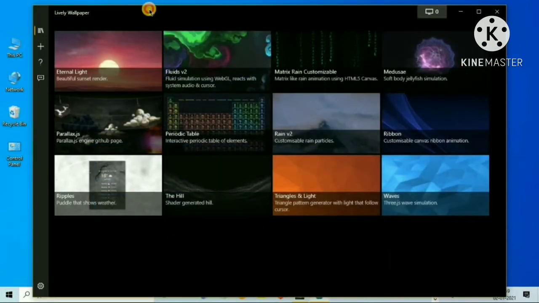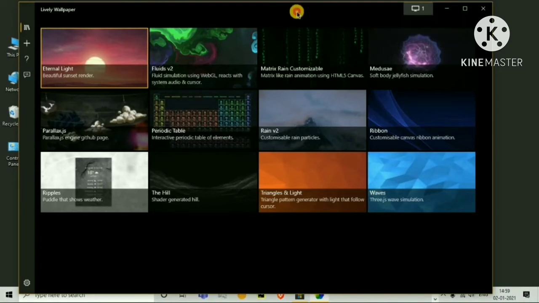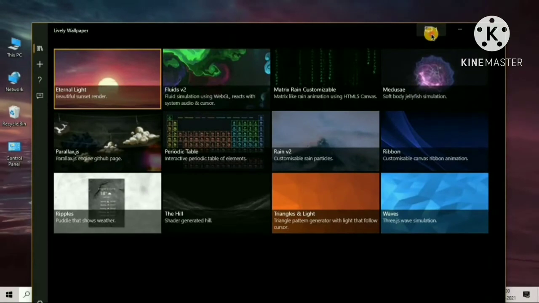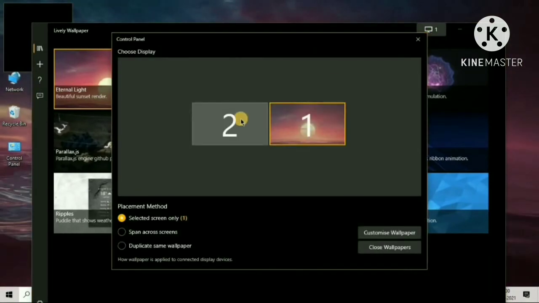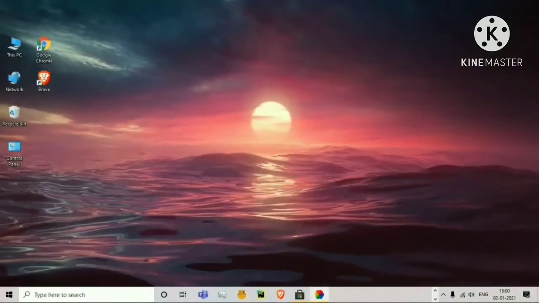Now you have Lively Wallpaper, and we can set many kinds of wallpaper, like a beautiful sunset render. If I apply it here, just a second, it will take some time. It's very simple to do. Here you can see it also supports multiple screens. As you can see, it is set on one screen, and you can also apply it on two if you want. I don't want that. As you can see, my background is moving.